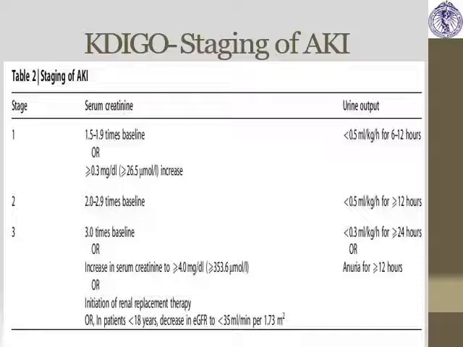Basically in stage 3, renal replacement therapy is required, and the urine output is less than 0.3 ml per kg per hour for greater than 24 hours, or anuria for 12 hours. Anuria is defined as a urine output less than 100 ml per day, that is within 24 hours, and oliguria is less than 400 ml per day.